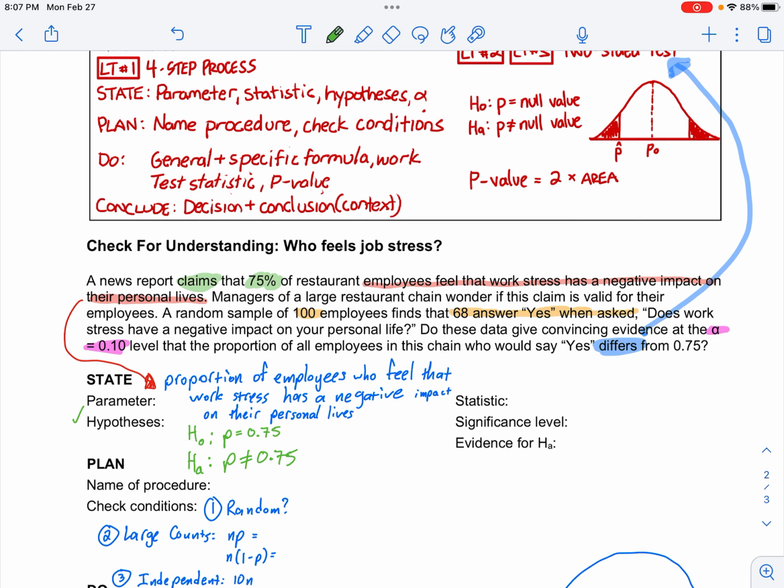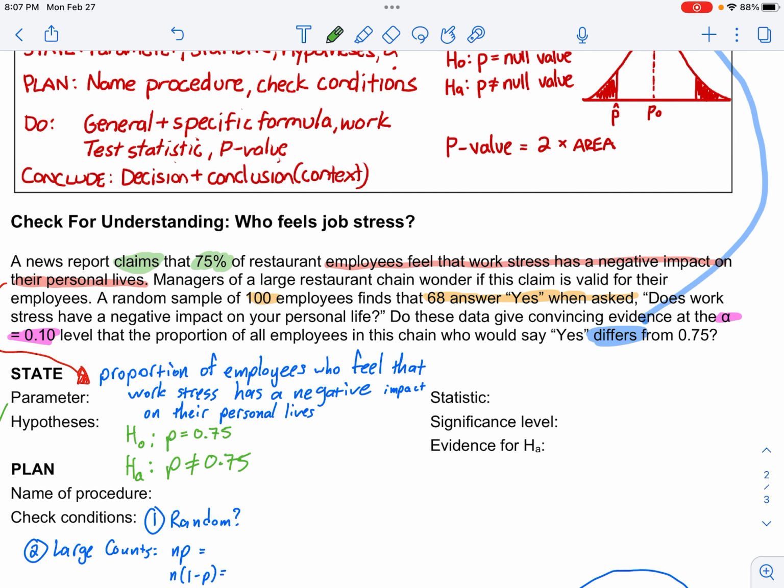Okay. The statistic comes from what's orange up here. P hat is our statistic, 68 out of 100, or 0.68. The significance level, that's alpha, so 10%. And the evidence for the alternative is simply that our P hat does not equal P. 0.68 does not equal 0.75. So it's just very basic information that we have from the start.